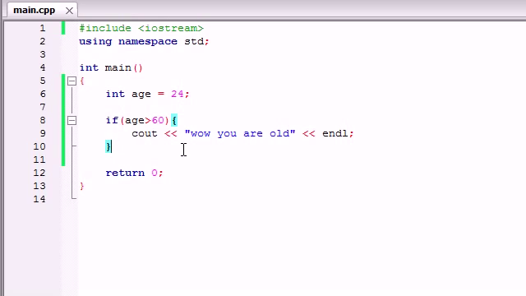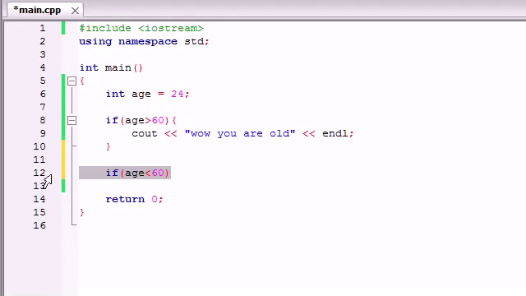So you're saying, alright, I suppose I could put another if statement and then write age is less than 60, but you know what? That isn't the best way to do things. I'm going to show you guys something called the if-else statement. So the if statement basically ran a simple test. And if that test is true, it ran this bit of code. And if it was false, it did nothing.